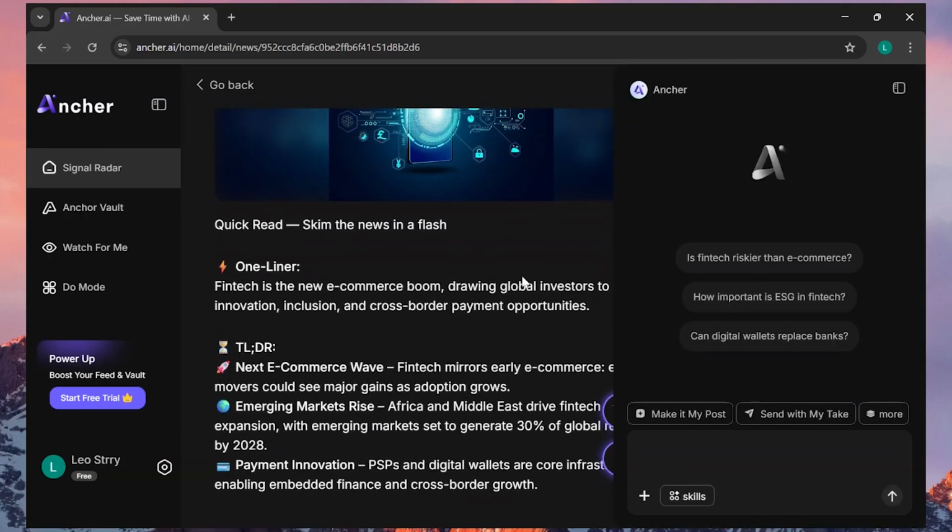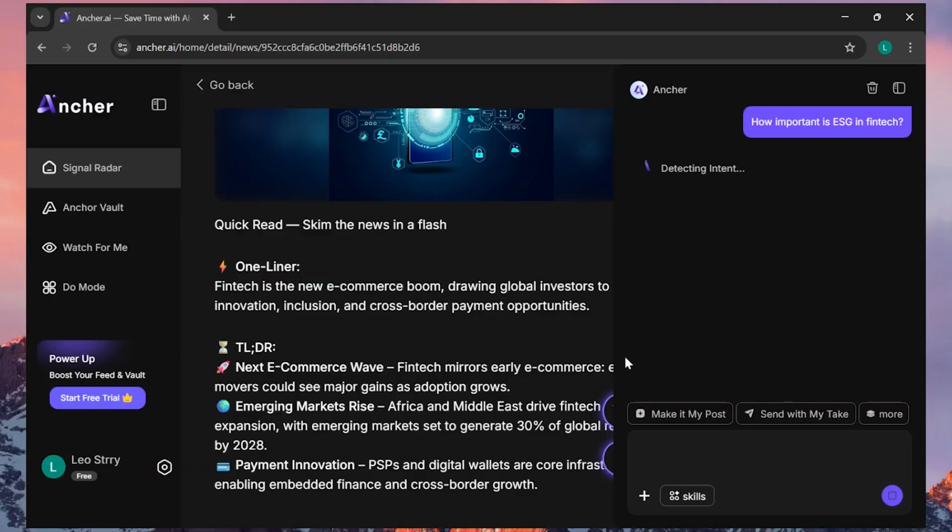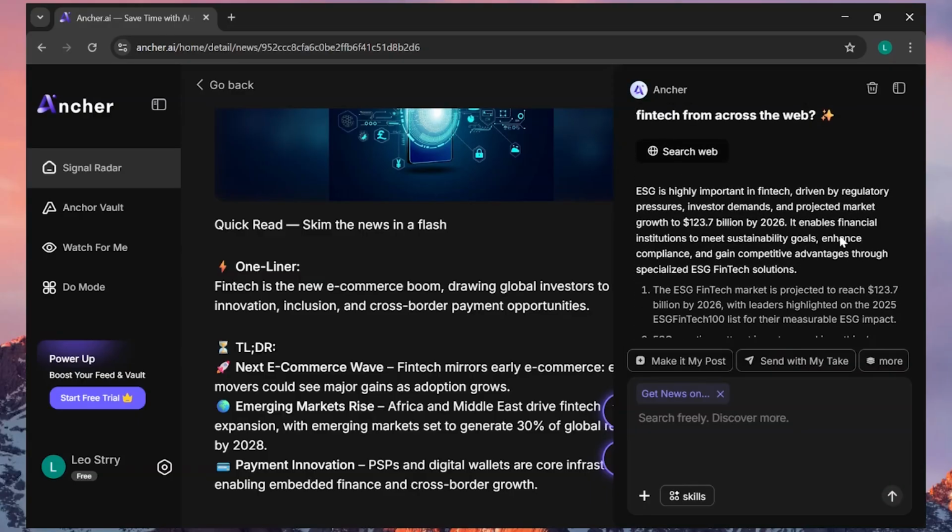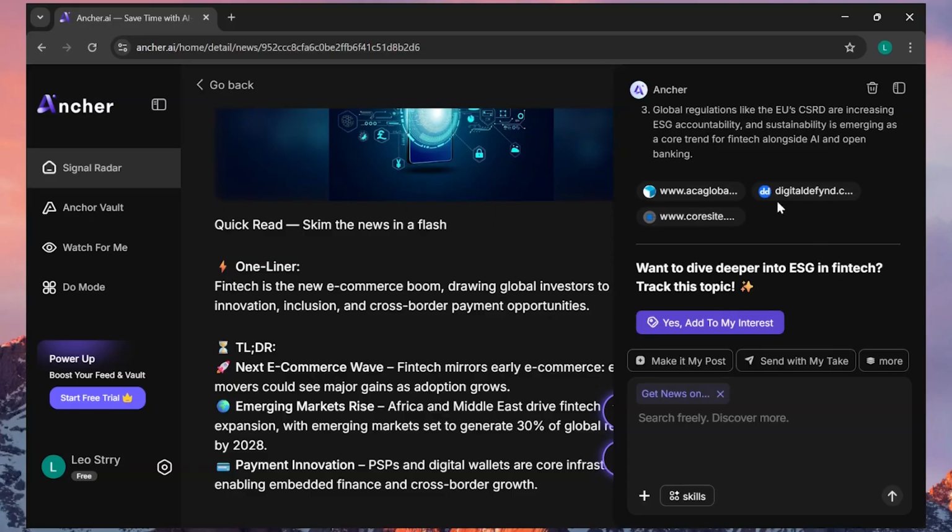Then you have the AI functionality where you can ask about this article. So I'm going to ask how important is ESG in fintech, and it will give me a response which looks something like this. And now I can do various things with this response, like make it a post or send it to my take or even prepare your talking points. So I'm going to do that.